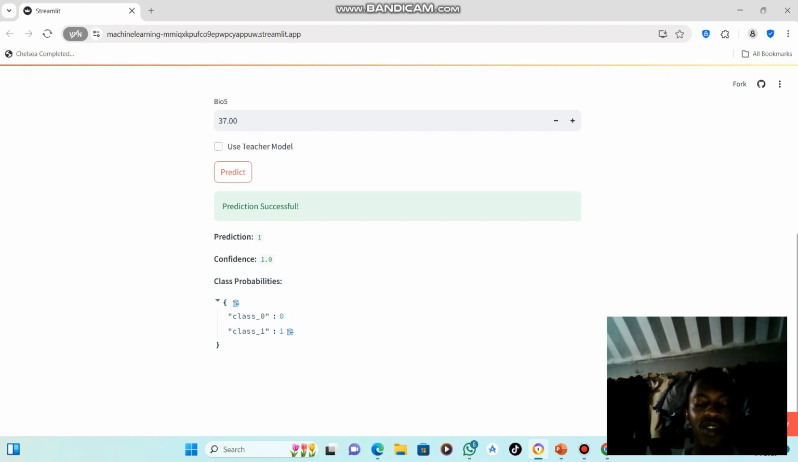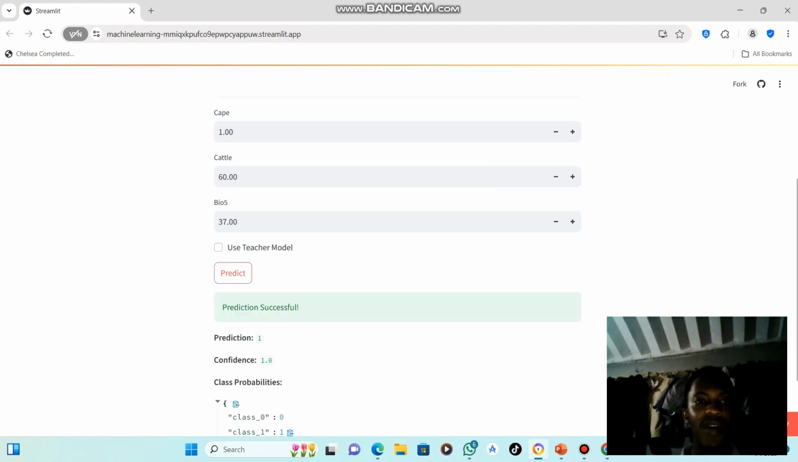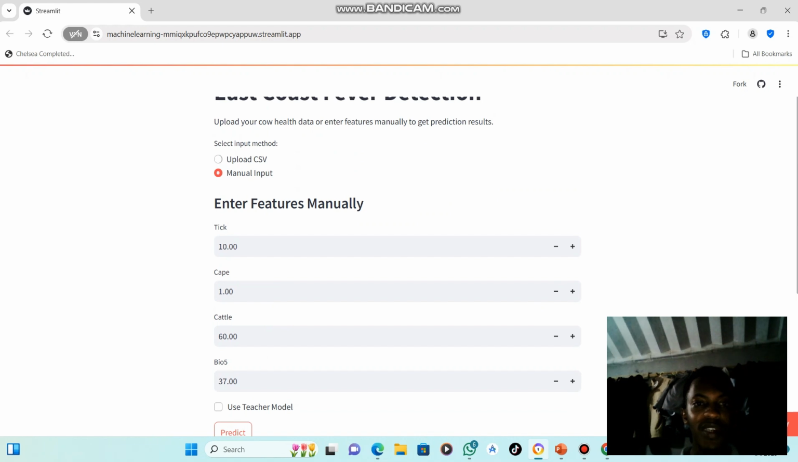Now class 0 shows that there is no risk of viscous fever, so it's telling us that it is 0, 0, 0, 0. That means it is completely sure that there is no low risk of viscous fever. And for class 1, it's showing 1, which is 100%. So it's 100% sure that there is viscous fever at such a farm. So that's our system implementation. Thank you.